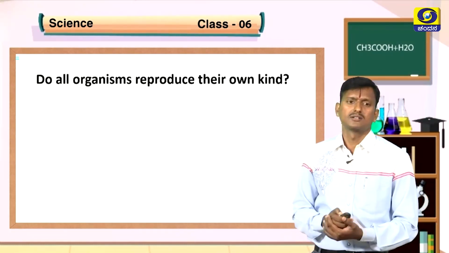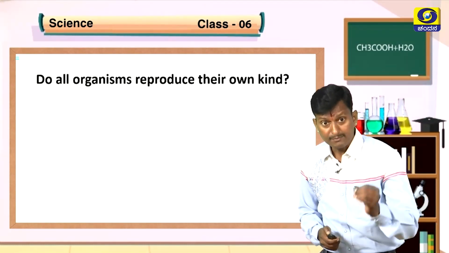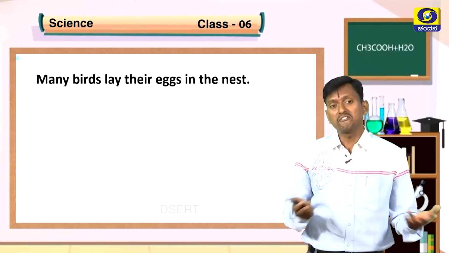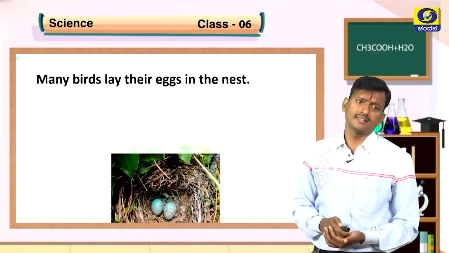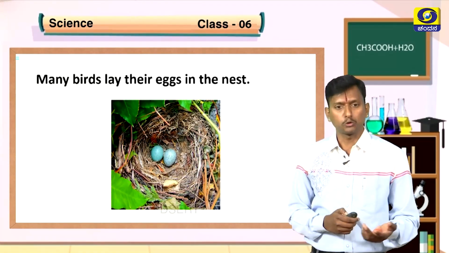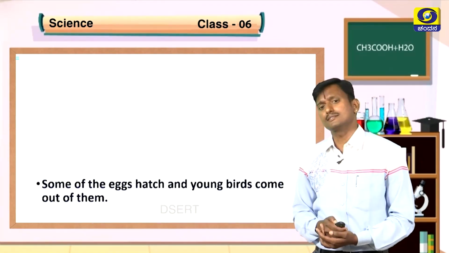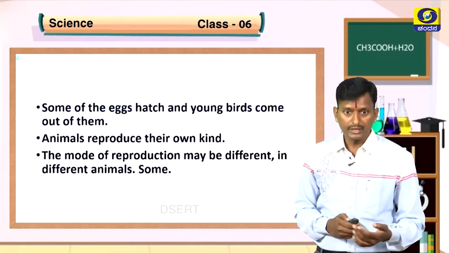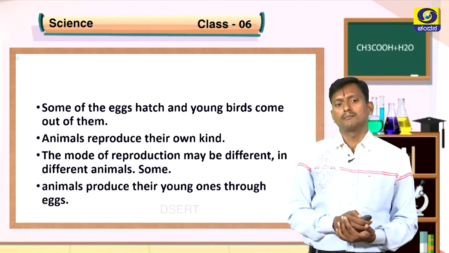What about reproduction? Do all organisms reproduce their own kind? Yes, but in different ways. Many birds lay their eggs in the nest. It is a reproduction. Some animals give birth to young ones directly of their own kind, but in a different manner.